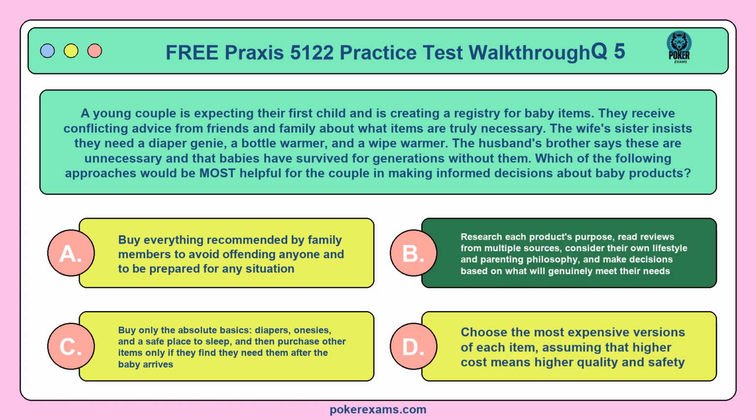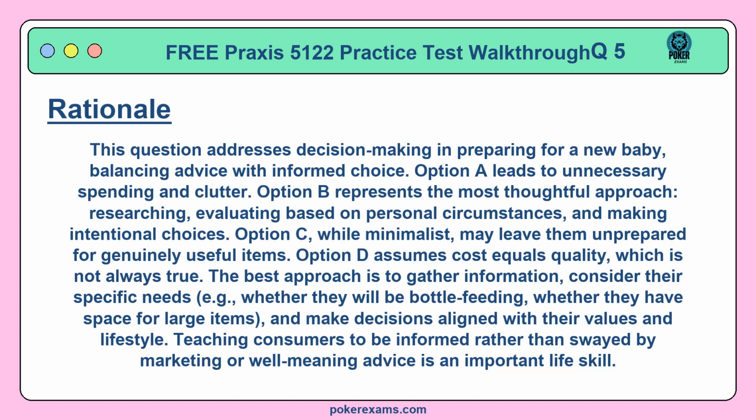The correct answer is B. This question addresses decision-making in preparing for a new baby, balancing advice with informed choice. Option A leads to unnecessary spending and clutter. Option B represents the most thoughtful approach, researching, evaluating based on personal circumstances, and making intentional choices. Option C, while minimalist, may leave them unprepared for genuinely useful items. Option D assumes cost equals quality, which is not always true.